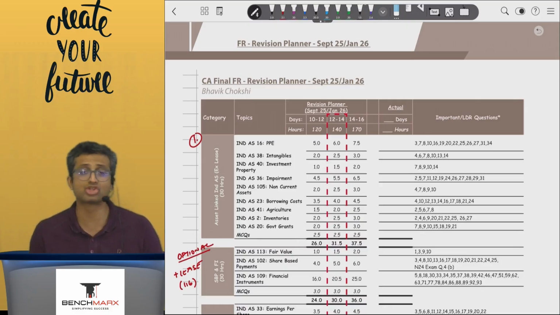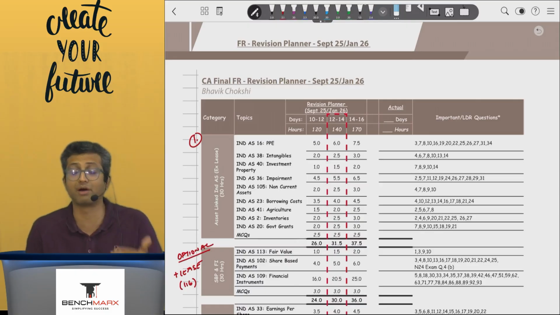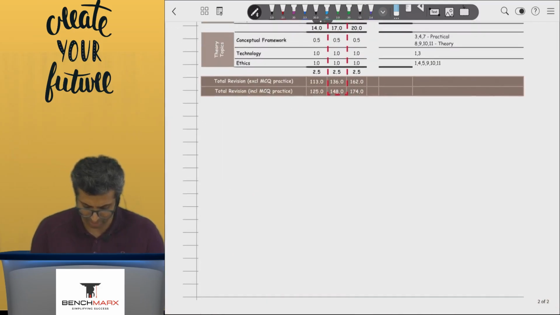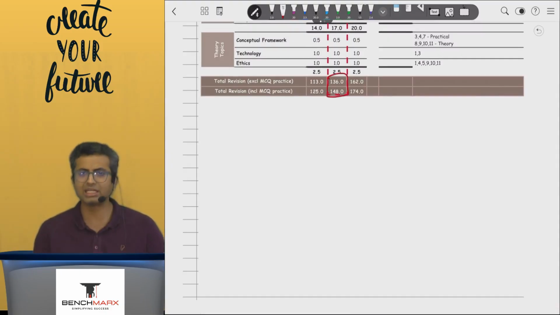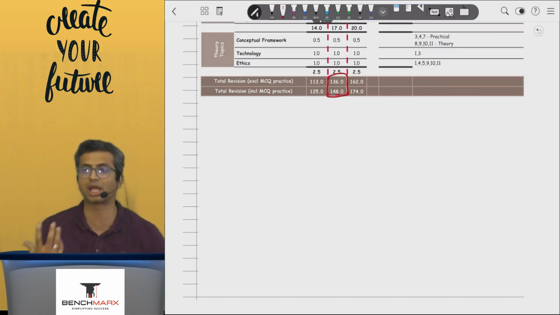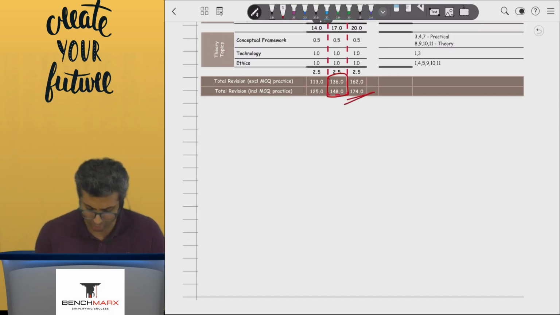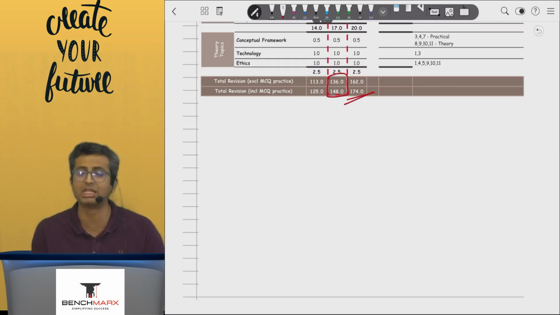Now, on an average, how many hours? The first question is, how many hours should we allocate for our financial reporting for the first revision? I would say around 140 to 150 hours is the apt number of hours ideally when we look at our first overall revision. Again, if you are a theory type of a student and numbers create a little bit of problem, you want to do your first revision properly, you dedicate a little more time, that's close to 160 to 170 hours.